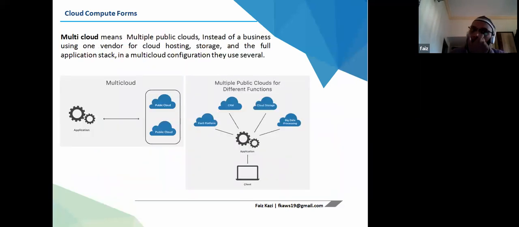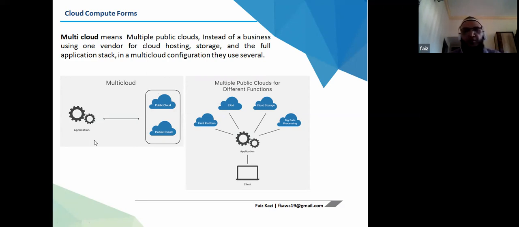Now we don't only talk about a single cloud. What will happen if I have a single cloud provider and I moved everything to that cloud? For example, I've moved everything to AWS. I'm working fine, no problem, and getting cost benefits. But what if after 4 to 5 years AWS says, I'm increasing my price? What saving will you have at that time? I'm stuck to one vendor. So we should not do that.